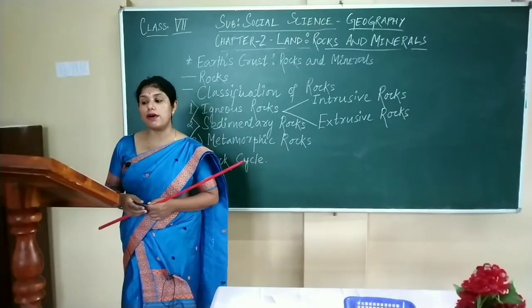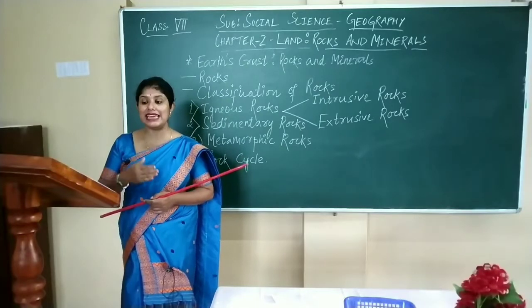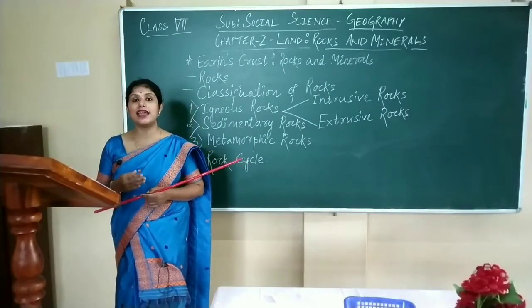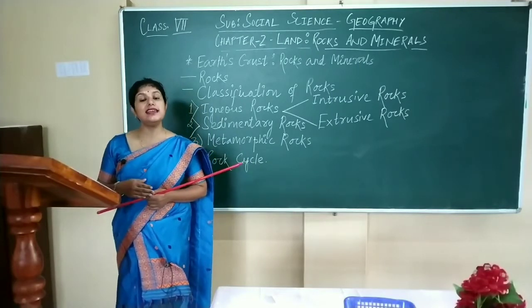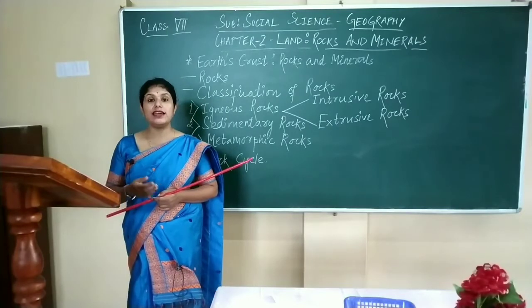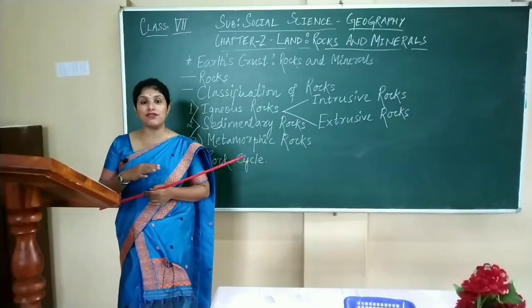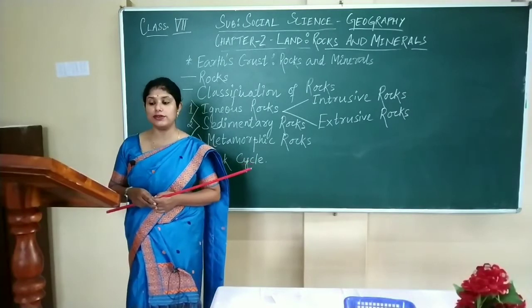Intrusive rocks are formed when molten material solidifies inside the crust and doesn't reach the surface of the earth. These rocks are exposed or visible only when the layers of the rock are washed away by water through the process of erosion.